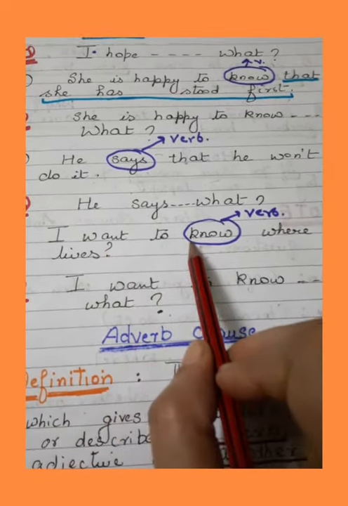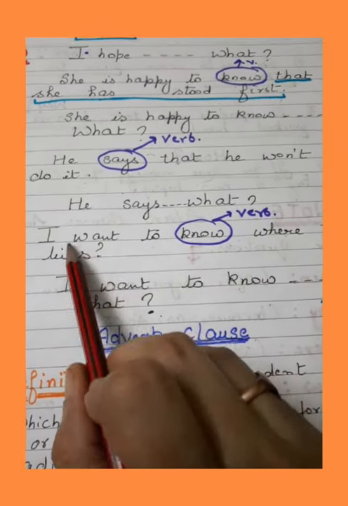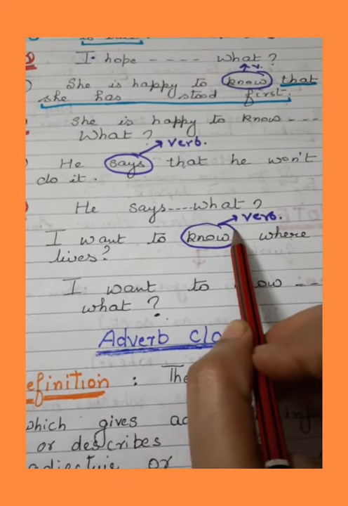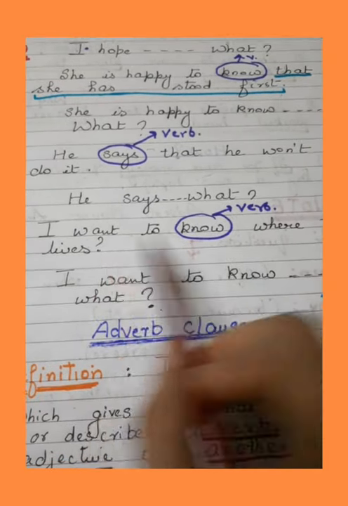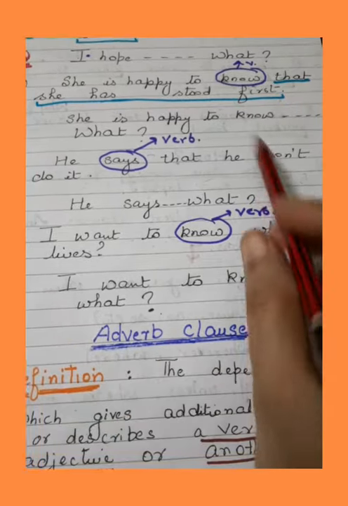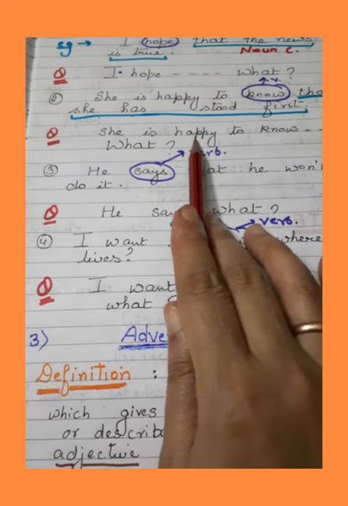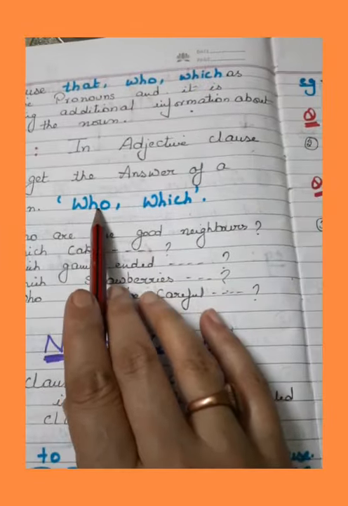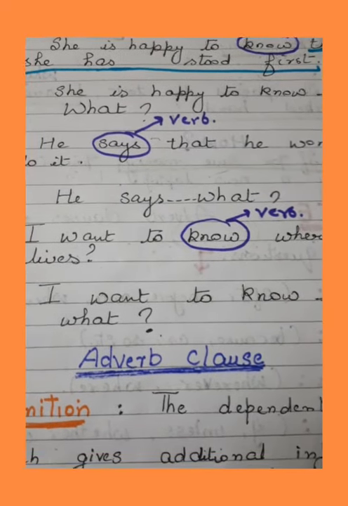Next is I want to know where he lives. I want to know. यहाँ पर know क्या है? Verb है. Verb के बाद आपको क्या लगाना है? What? I want to know what? Where he lives. So these all are the noun clauses. दो चीजें याद रखो. Here you have to frame the question using what, and in an adjective clause you have to frame the question using who and which. Now in the next video we are going to discuss adverb clauses.